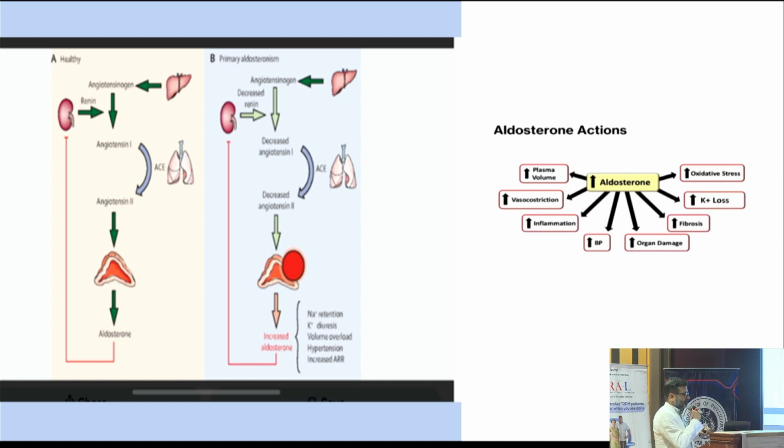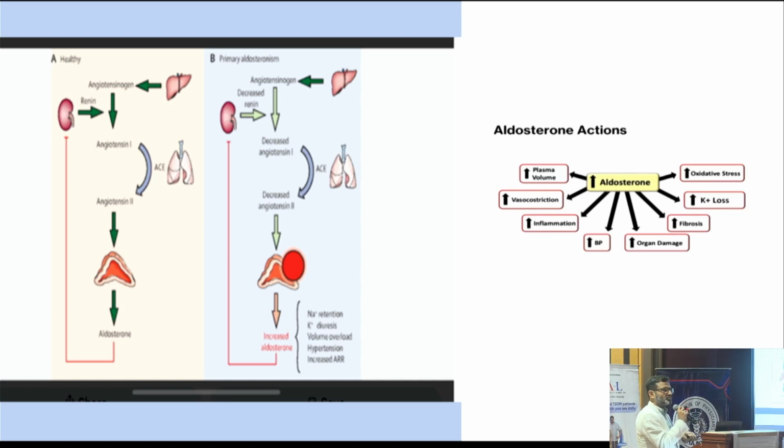So this is the physiology. Angiotensinogen will be converted into angiotensin 1, 2, and finally that will stimulate the adrenal and produce aldosterone. While in hyperaldo, there will be autonomous production of aldosterone from the adrenal gland, which will lead to negative feedback. Renin will be suppressed, so ultimately leading to low renin and high aldosterone.